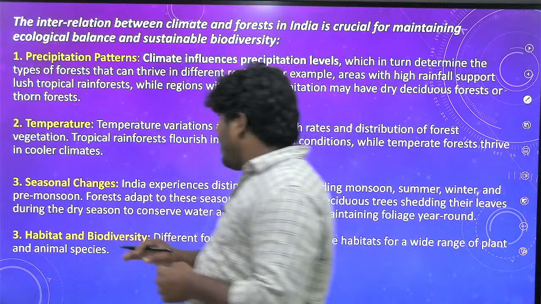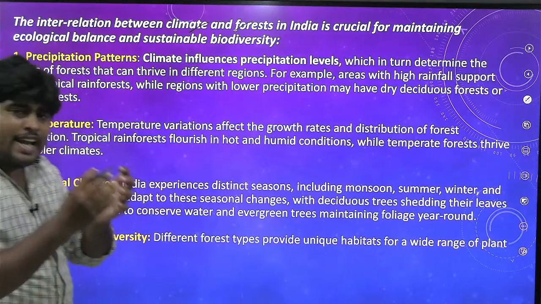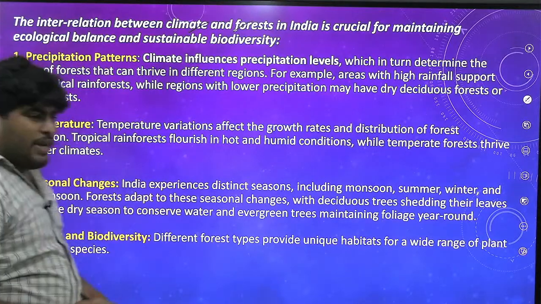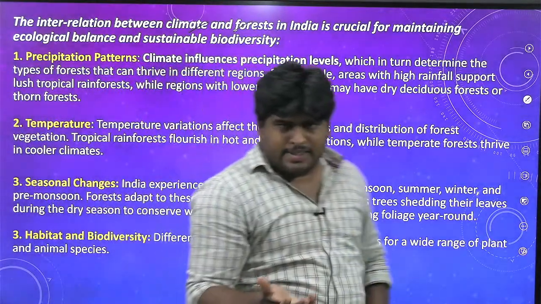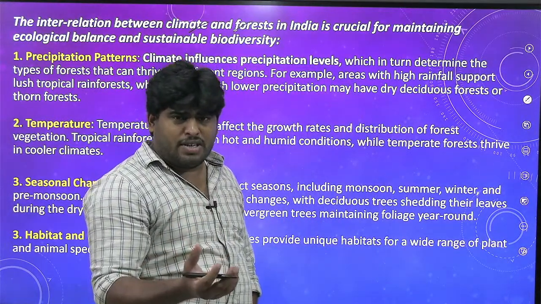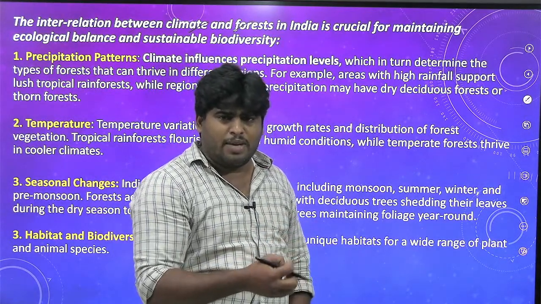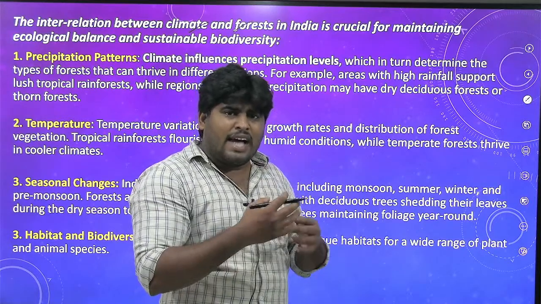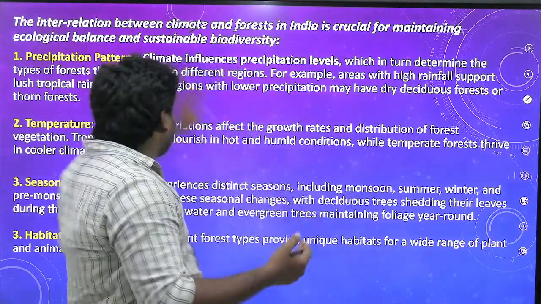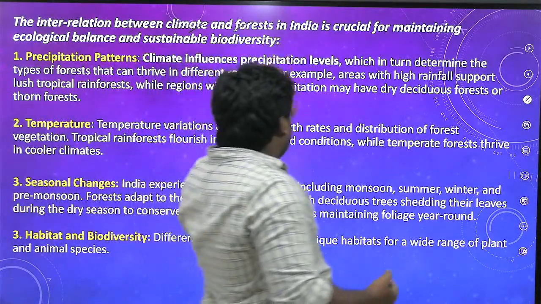So first, between climate and forest, in what aspect were these two related? First, precipitation patterns. Climate always influences the precipitation patterns. Precipitation, temperature, pressure, all these are elements of a weather system over a shorter period of time, but if you take these elements as an aggregate over a longer period of time, they are the factors that influence the climate. So climate influences precipitation levels.